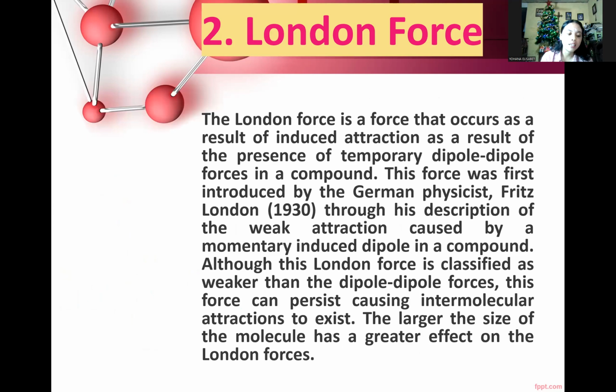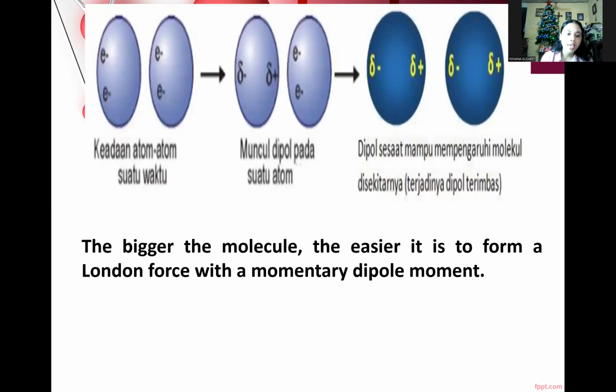And then the second one is the London force. London force is a force that occurs as a result of induced attractions, as a result of the presence of temporary dipole-dipole forces in a compound. So we can see this is the figure. The bigger the molecule, the easier it is to form a London force with a momentary dipole moment. This is caused by electron clouds being more easily affected in large molecules. Therefore, the magnitude of this influence can also affect the boiling point of a compound. The stronger the London force that occurs, the higher the boiling point of the compound will be.